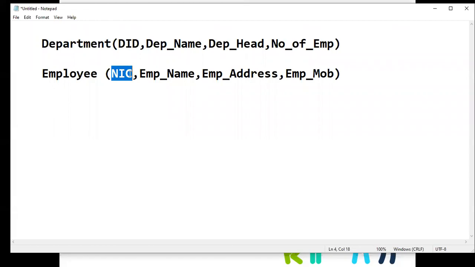Because it's a unique number for each person, and that will not repeat. So again, there will not be any person who doesn't have a NIC number.